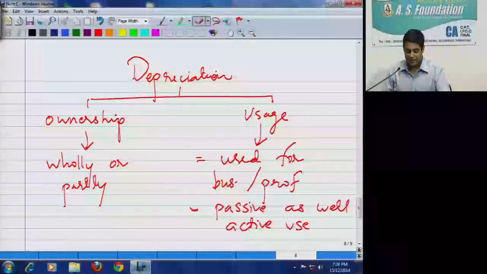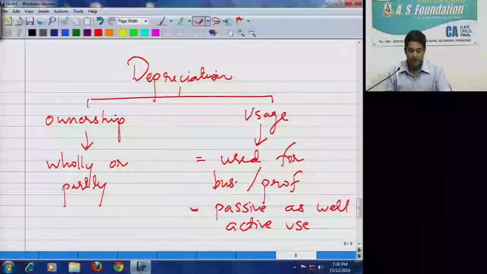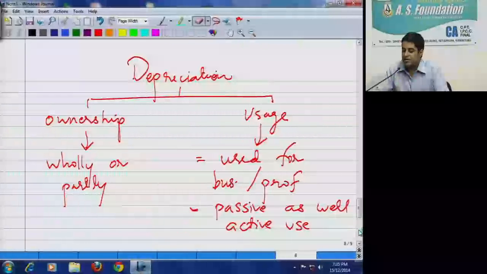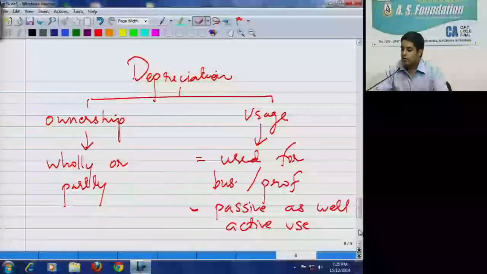So write down. Normally, after the table you can write down: normally, in case of lease, depreciation shall be allowed to lessor.